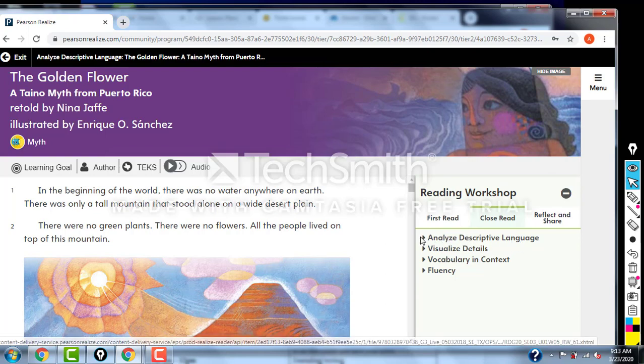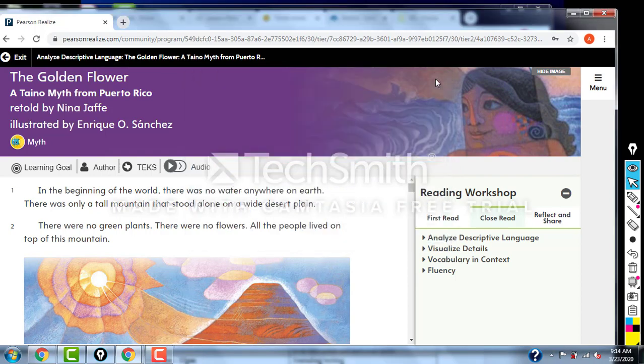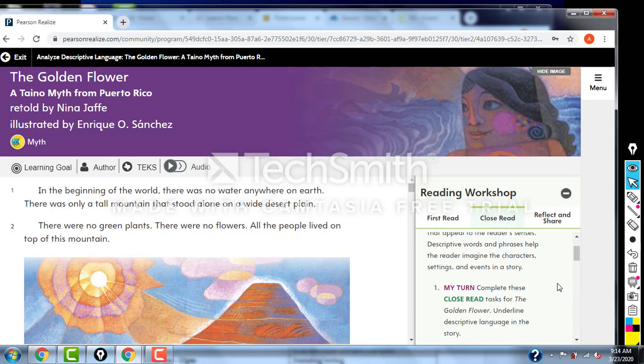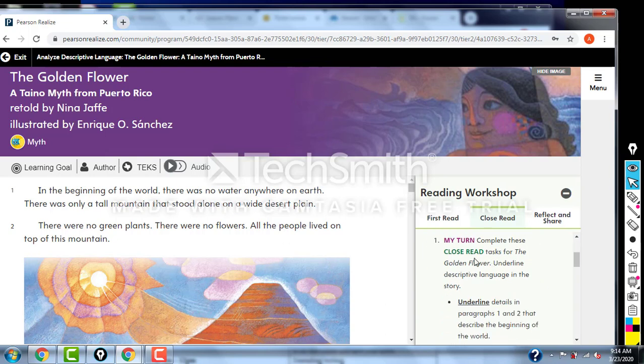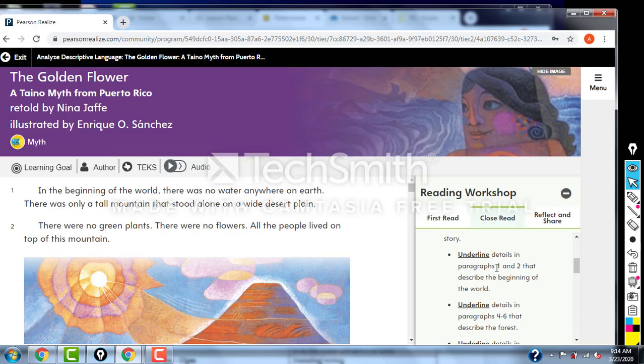If you click on descriptive language on the icon, it gives you instructions of what to do. You read this: descriptive words help the reader imagine the characters, settings, and events of the story. It's exactly what we did in class before, but now we're just doing it digitally. So here's the first thing it asks you to do. Complete these close read tasks. It says underline details in paragraphs 1 and 2 that describe the beginning of the world.